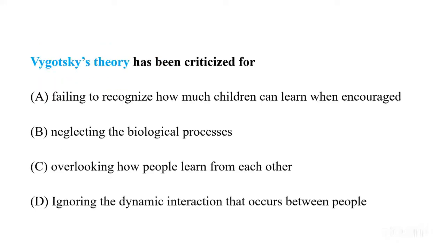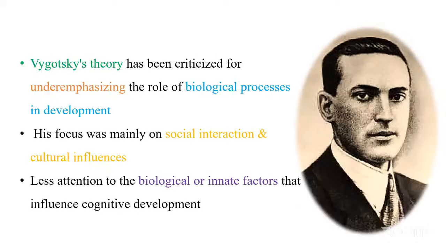Next question. Vygotsky's theory has been criticized for A, failing to recognize how much a child can learn when encouraged, B, neglecting the biological process, C, overlooking how people learn from each other, D, ignoring the dynamic interaction that occurs between people. If you know Vygotsky, you know what's the odd one out.